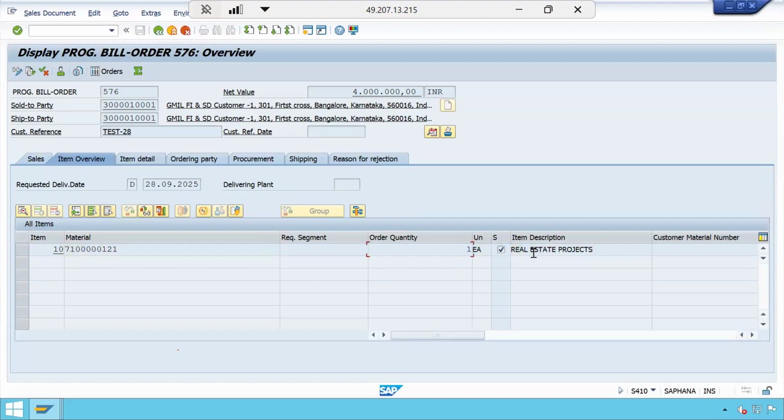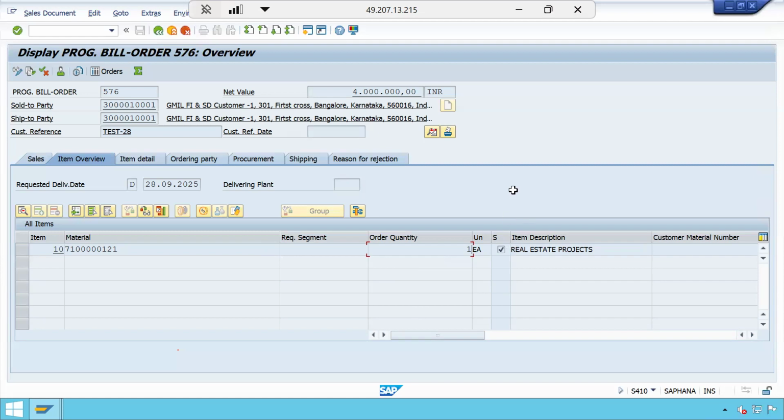Let us say here it is 1400 square feet, here it is 1600 square feet. Let us say in this phase 700 square feet completed, here 200 only. So what is the amount that you need to bill? You go to the billing plan and maintain the value and the date on which you need to bill, and you can do it at the line item level. Whereas if you are creating for all the line items at the header level, the billing plan will be only one. For every item level, you will have individual billing plans for each item.